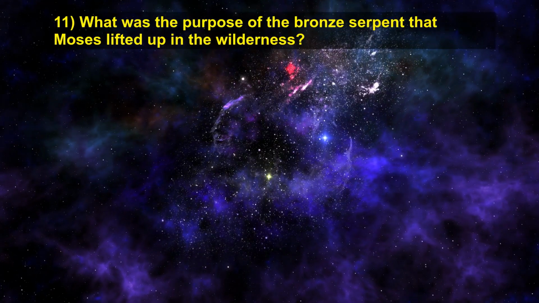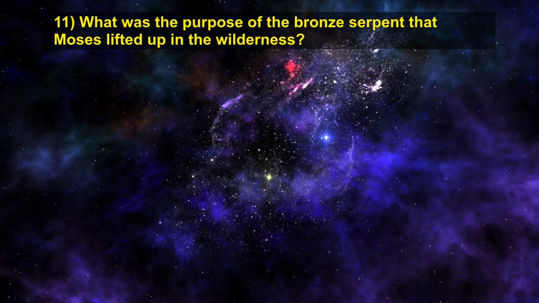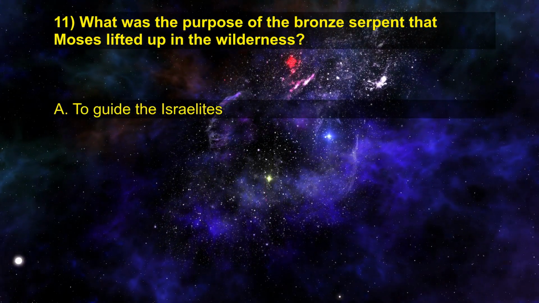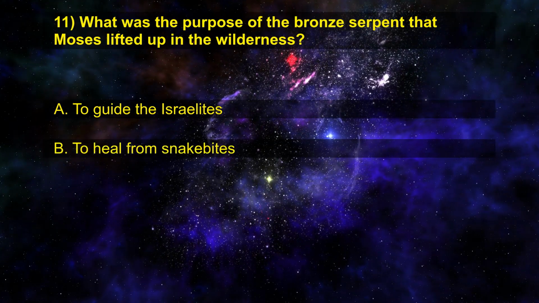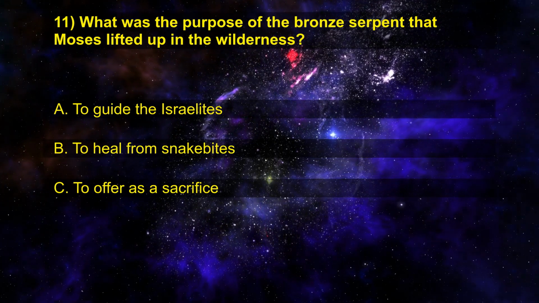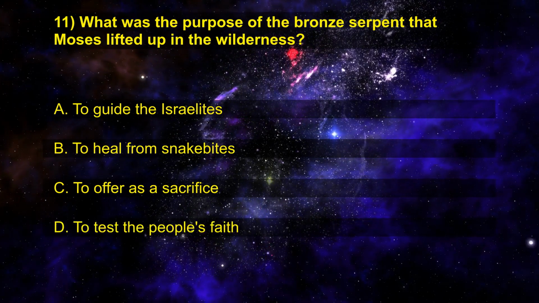11. What was the purpose of the bronze serpent that Moses lifted up in the wilderness? A. To guide the Israelites. B. To heal from snake bites. C. To offer as a sacrifice. D. To test the people's faith.